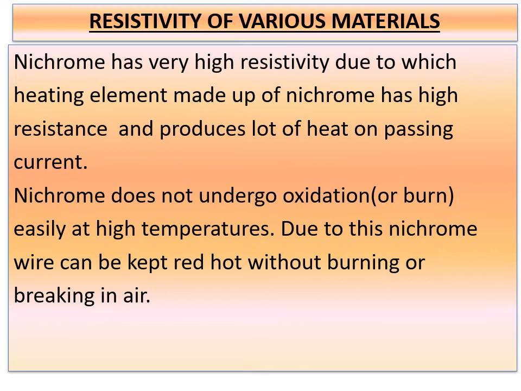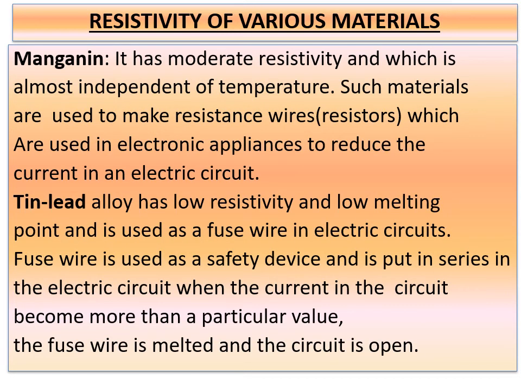Here the material is manganin. Already we have come across this manganin while we studied the factors affecting the resistance. There I have used this material. It has a moderate resistivity which is almost independent of temperature. Such materials are used to make resistance wire. Already we have come across resistors. We know what resistors are: the material which offers resistance and is used in electronic appliances to reduce the current in an